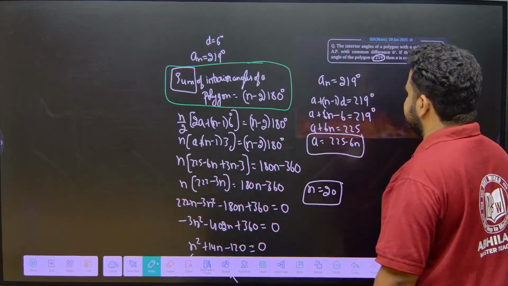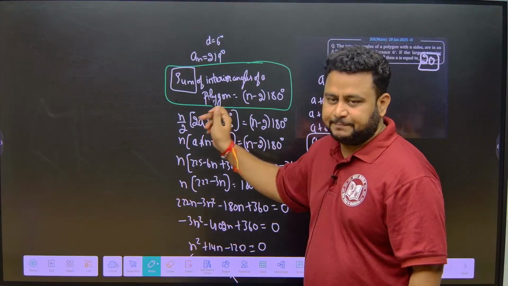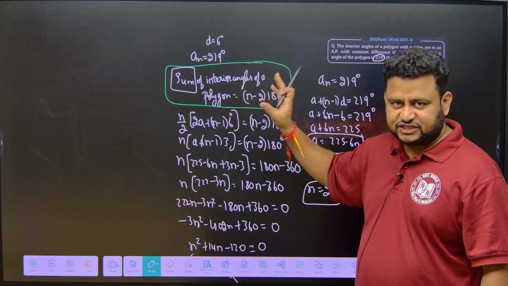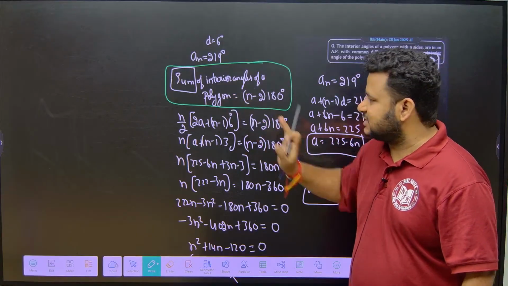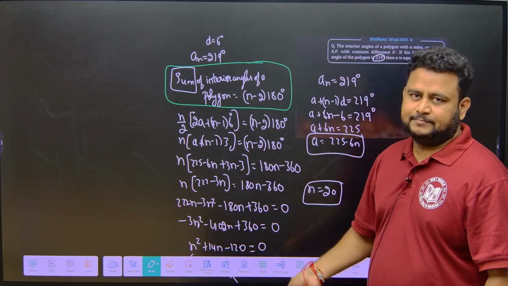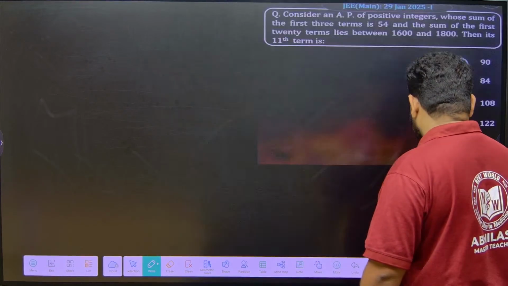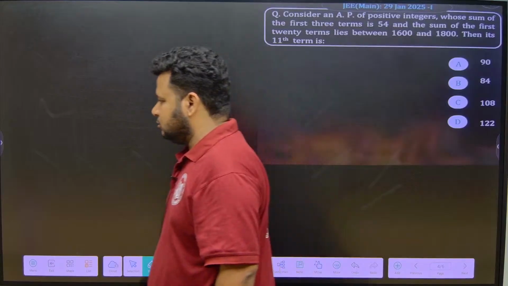So the answer to this question is n. First, the most important step is the key step or the star step, which I say in every question. Every step is a star step, but in that, this is the star step. Other than that, these are all very simple basic calculations which you can definitely do, and you should definitely do if you are aiming for JEE Mains and also Advanced.